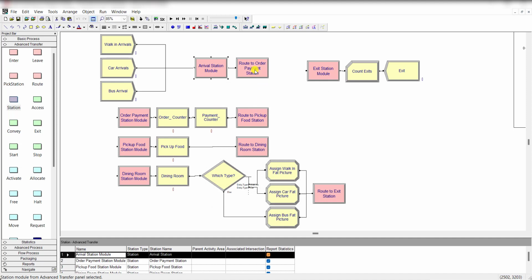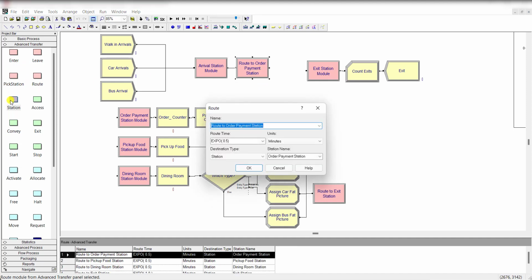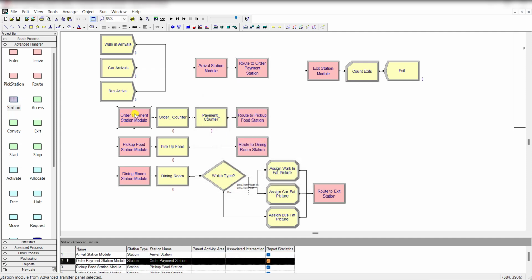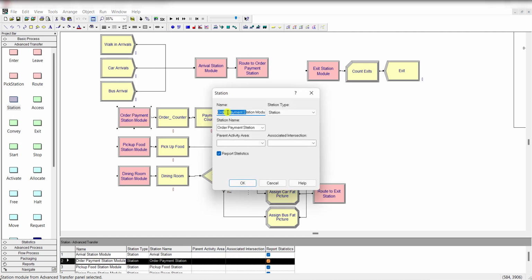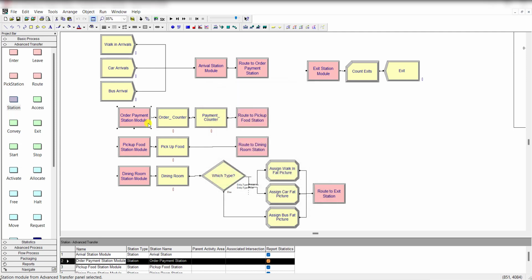Then add the route module from the same template and rename it as the route to order payment station, which takes ESPO 0.5 minutes, and the destination type is station, and the station name is order payment station, that is shown here. So first you need to add this station, that is the order payment station module, and the station name is order payment station and the station type is station.